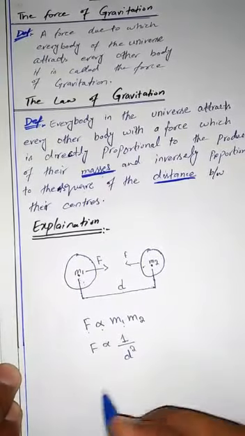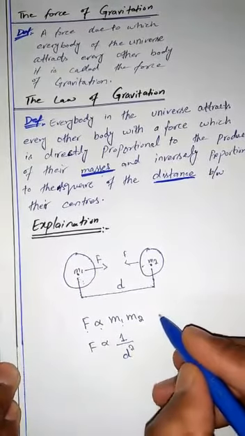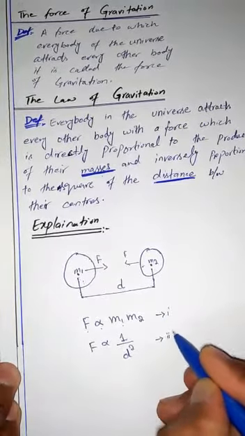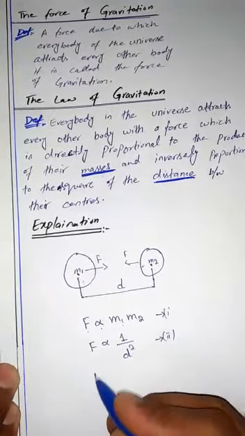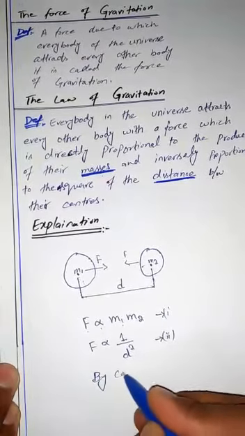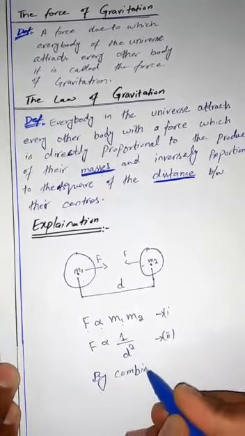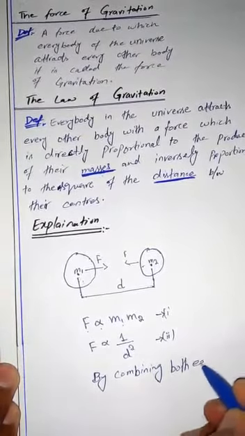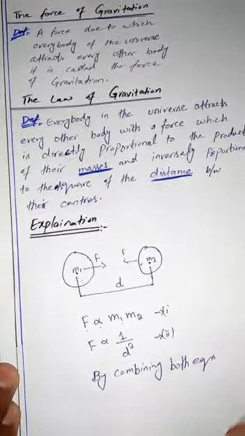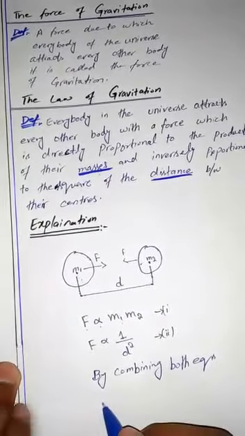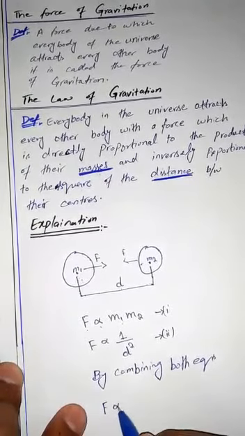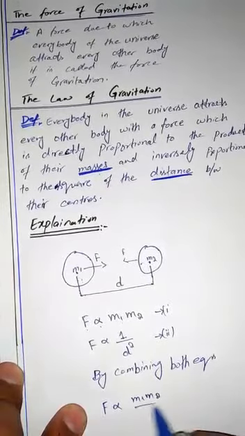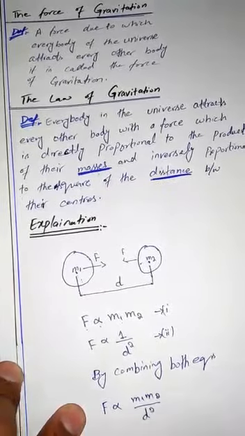Now, by combining these relations, equation number 1 and equation number 2, we will get F proportional to m1 m2 over d square.